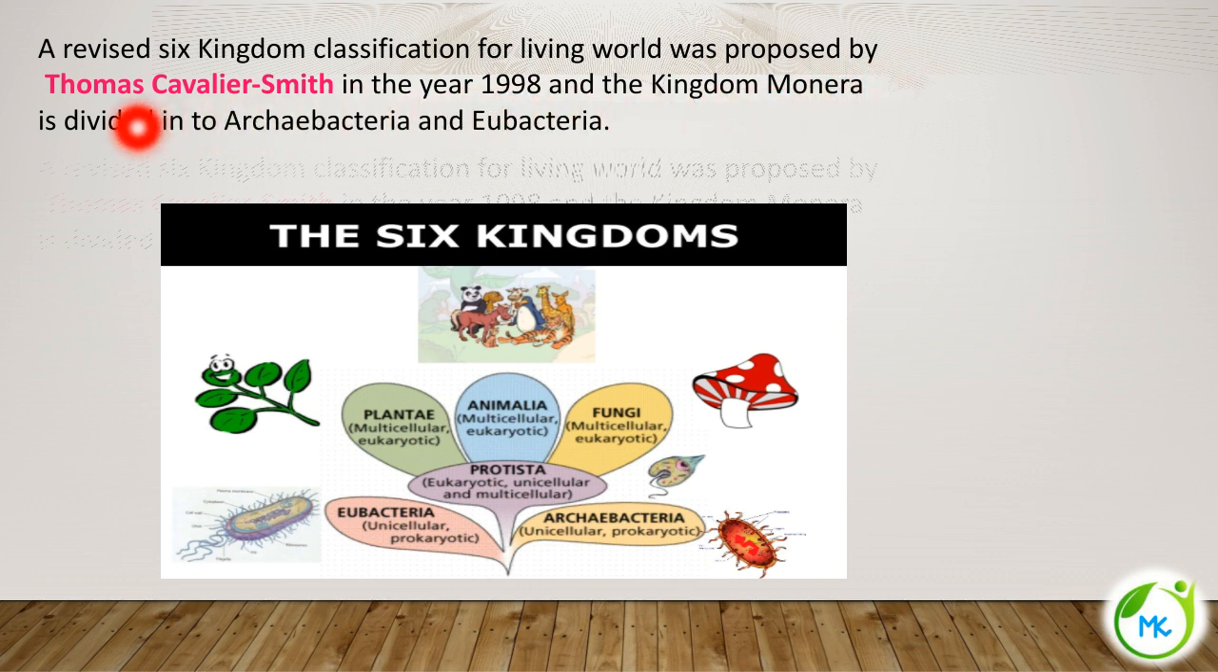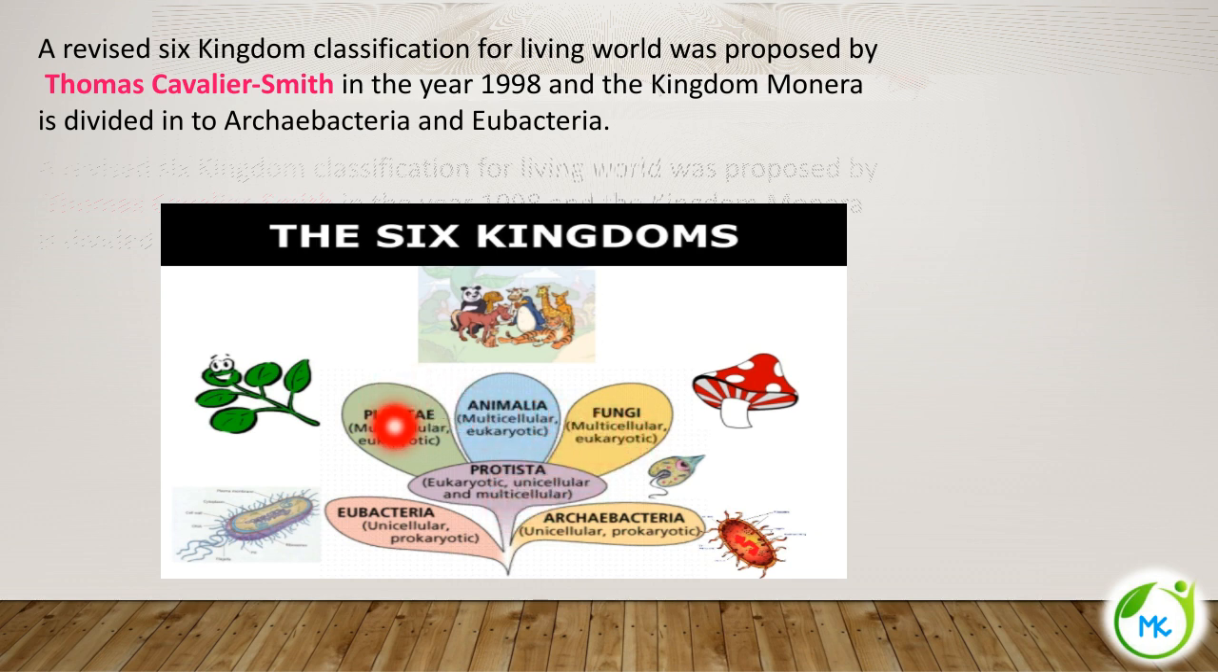It was proposed by Thomas Cavalier Smith in the year 1998. Okay, and the kingdom Monera is divided into Archaebacteria and Eubacteria. All the other kingdoms are the same. So what are the 5 kingdoms? Again, try to recall the 5 kingdom classification. So Monera, Protista, Fungi, Animalia and Plantae. All the other 4 are the same. Protista, Fungi,